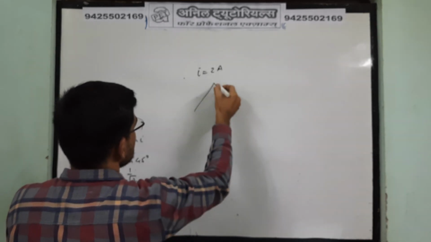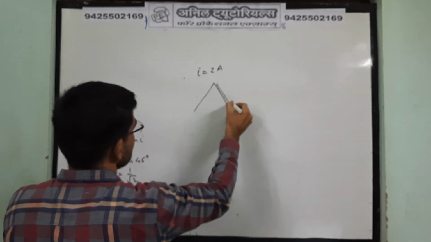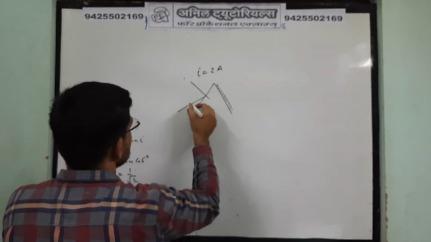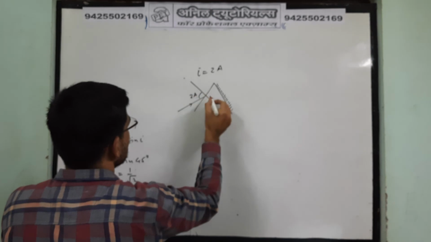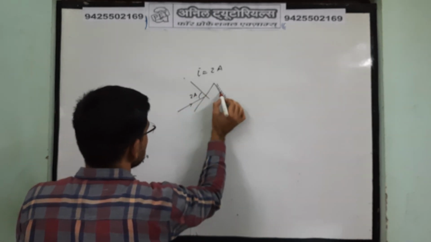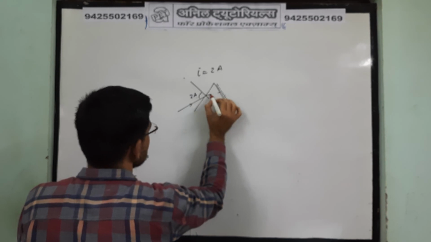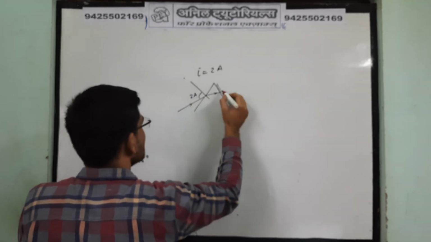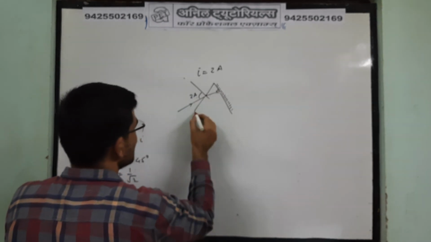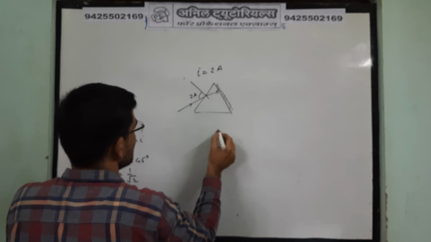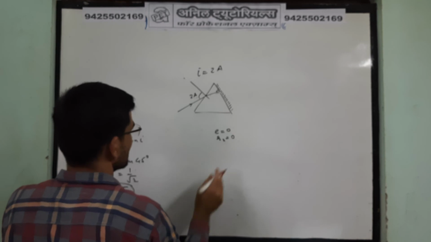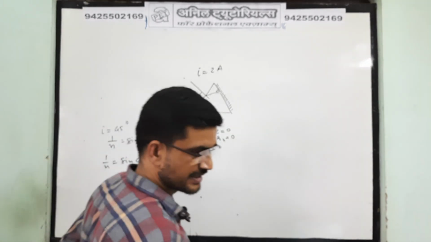Okay, this surface is silvered and the light enters at an angle of 2A. This angle is 2A and it returns back. So this will return back only if it is incident normal on this surface. If it is incident normally, this angle should be 90 degree, means i should be 0, R2 should be 0, then only it happens. Clear?